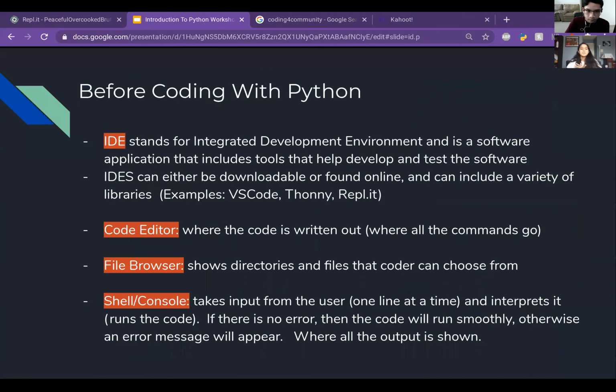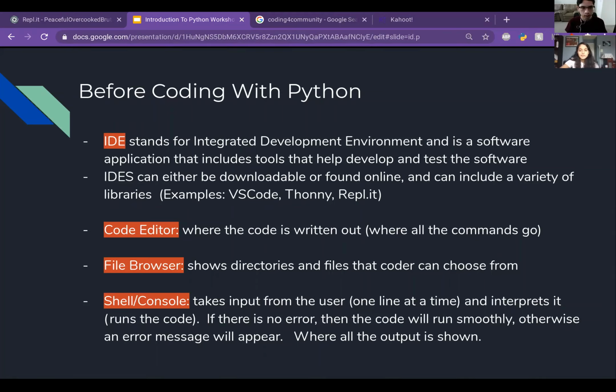All right, so before coding with Python, there are many terms that you need to know so that you don't get confused when you first start off. You will probably see many of the terms listed on this slide as you go on in your programming time. First off, we have IDE, which stands for Integrated Development Environment, and it is a software application that includes tools that develop and test the software.